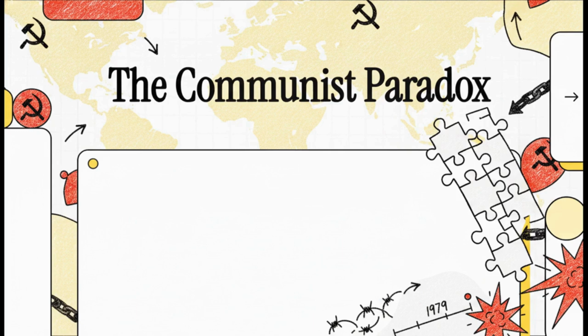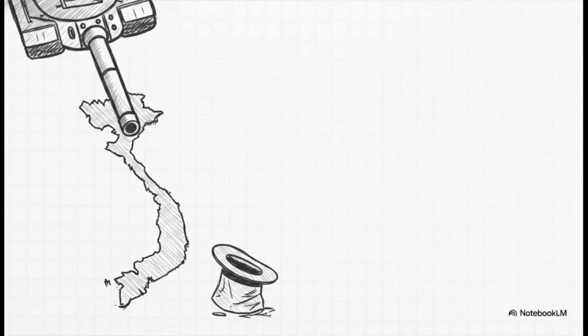But well, history rarely follows our straightforward assumptions. Today we're going to unpack a major conflict that completely shatters that expectation. It's a forgotten war from 1979 that really reveals just how incredibly complex international relations can be. Okay, let's dive right into this jarring historical paradox that totally flips our assumptions about the Cold War map.